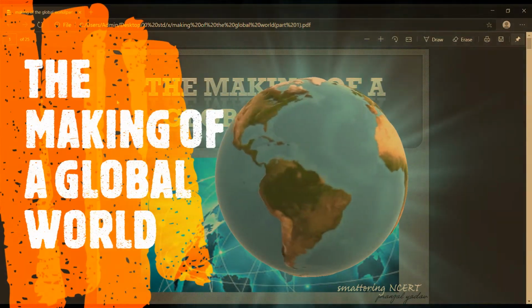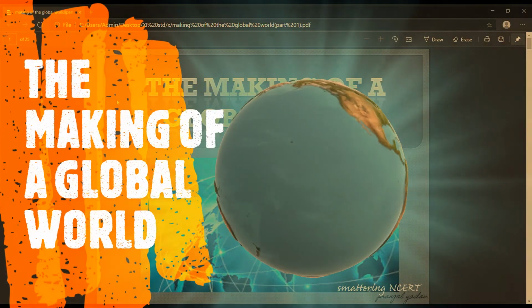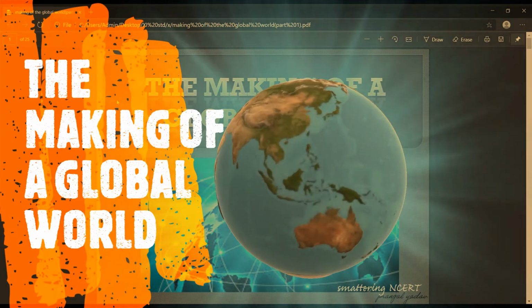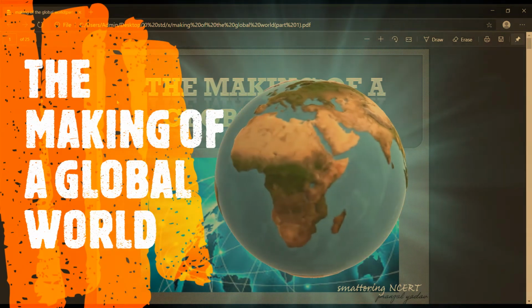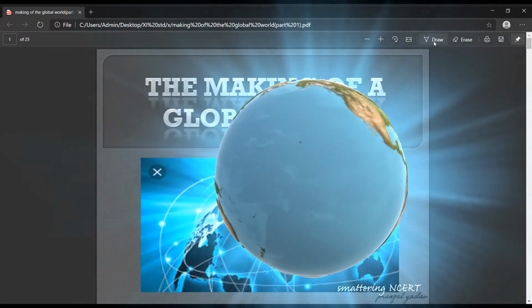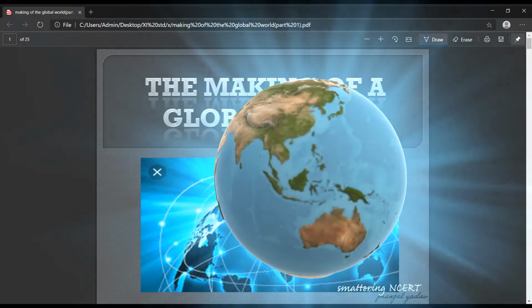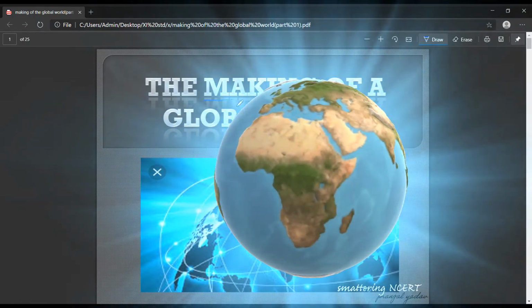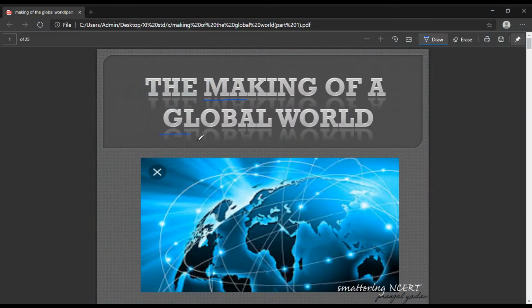Hello everyone. Today we are going to start our next chapter of NCERT History Class 10th, The Making of a Global World. So let's get started and we'll start with understanding the heading of the chapter, The Making of a Global World. It means what the heading is trying to say.